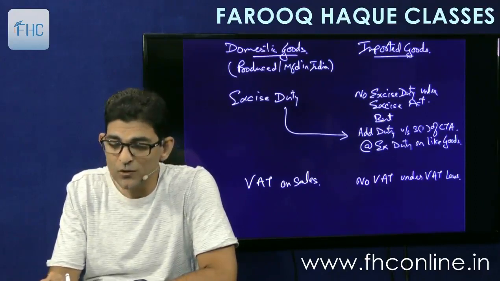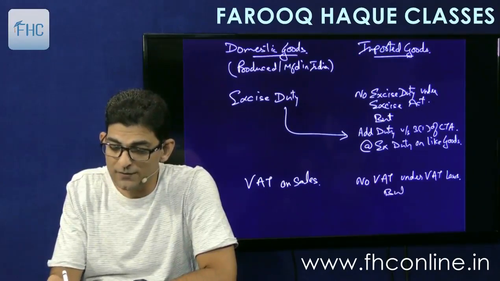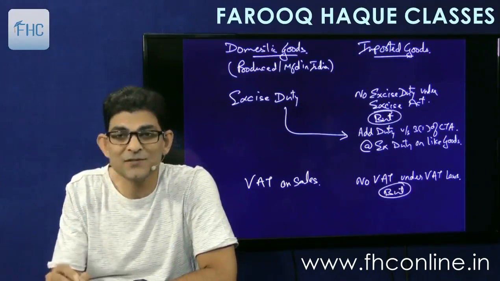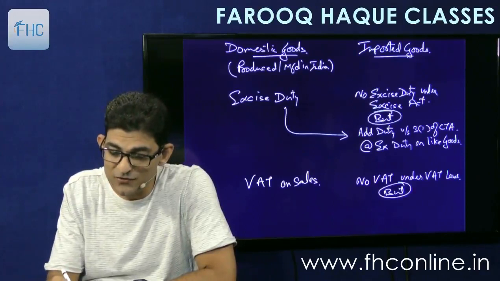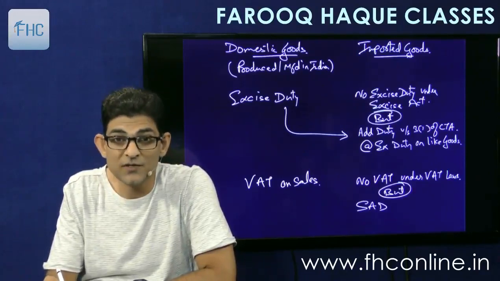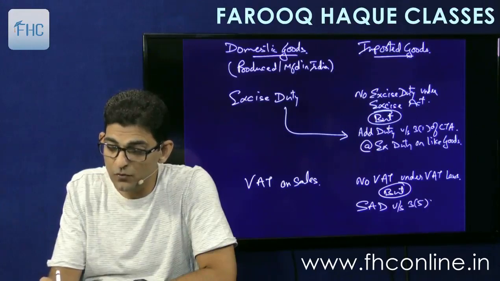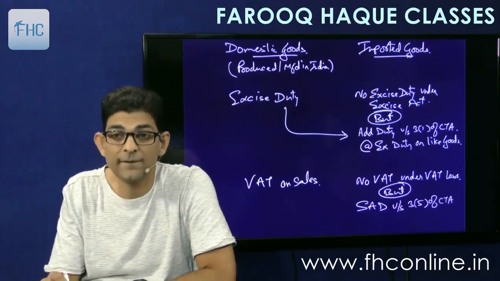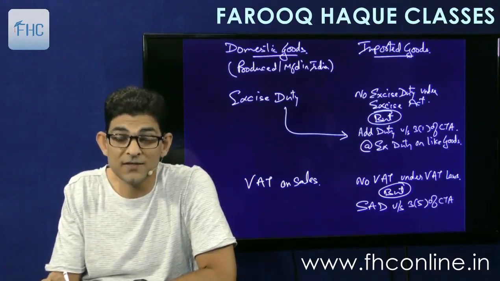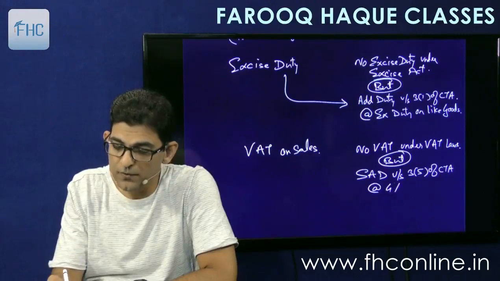So to countervail this, the government imposed, but, I'll again write but, it is very important, they charged a special additional duty called SAD under section 3(5) of the Customs Tariff Act. SAD was charged at a fixed rate of 4%.